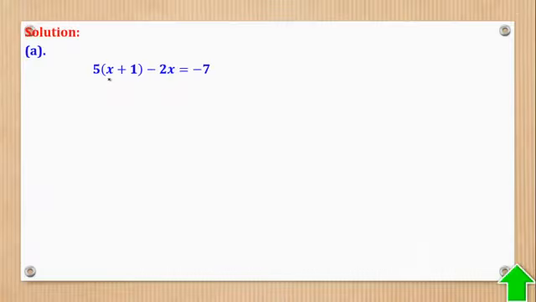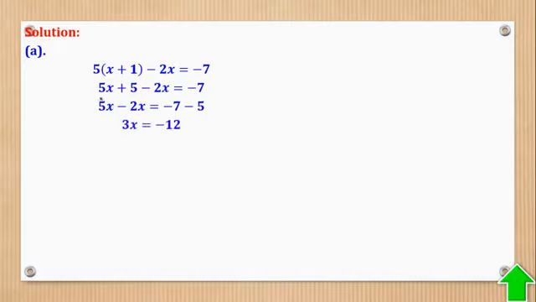Part A, there is a bracket. The first thing to do is expand any bracket. So this with this, using the distributive law, this with this, to give you the second step. Then the next step, you are going to collect like terms. Take this 5 this side to give you that. Then simplify, this gives you that, and this gives you this.